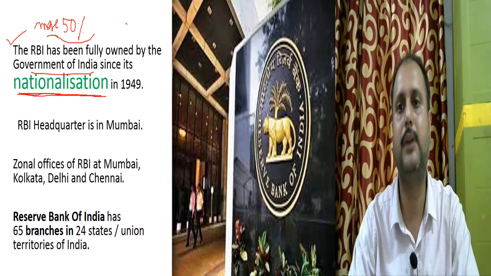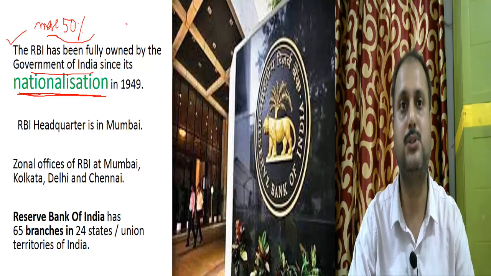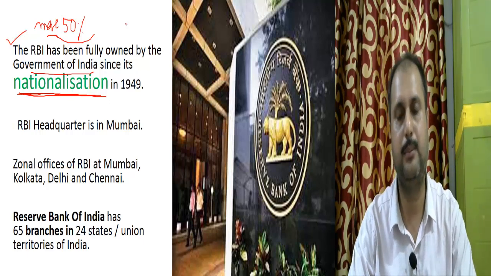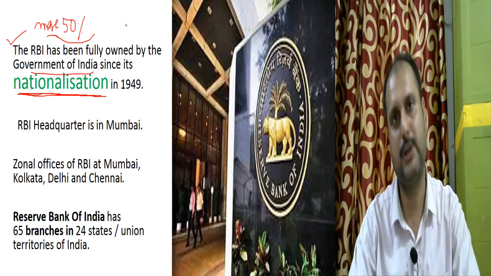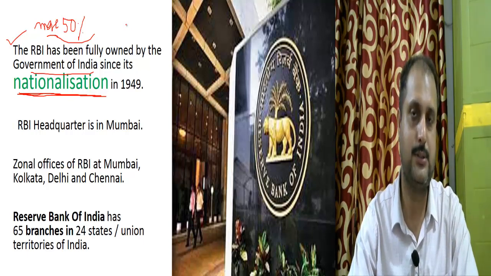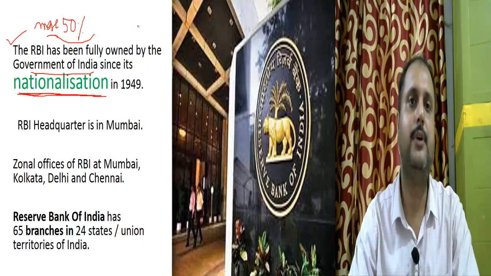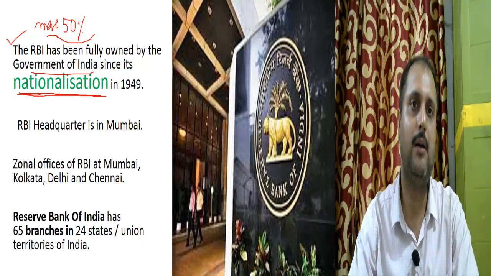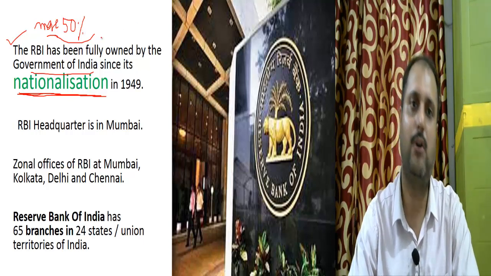Now the government bank can also be turned into a private bank. You have heard that the Indian Overseas Bank and the Punjab National Bank are going to become private banks because the government of India is deciding to sell its shares. Now if the central government sells its shares of the bank, then it will become a private bank. If the government of India purchases more than 50% of the shares of the bank, it will be turned into a government bank.